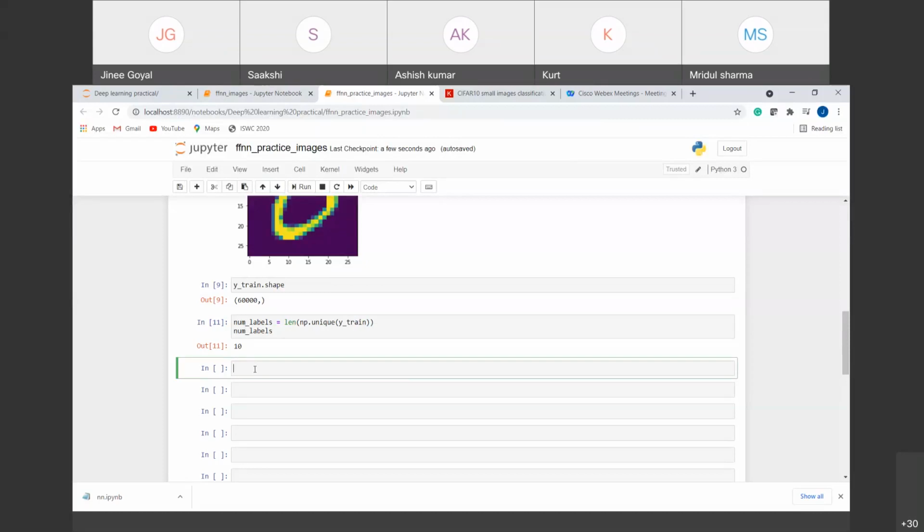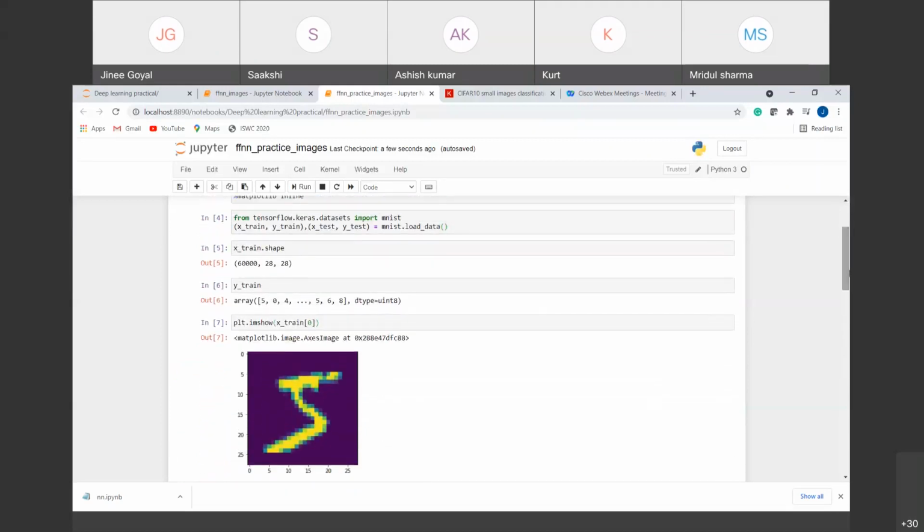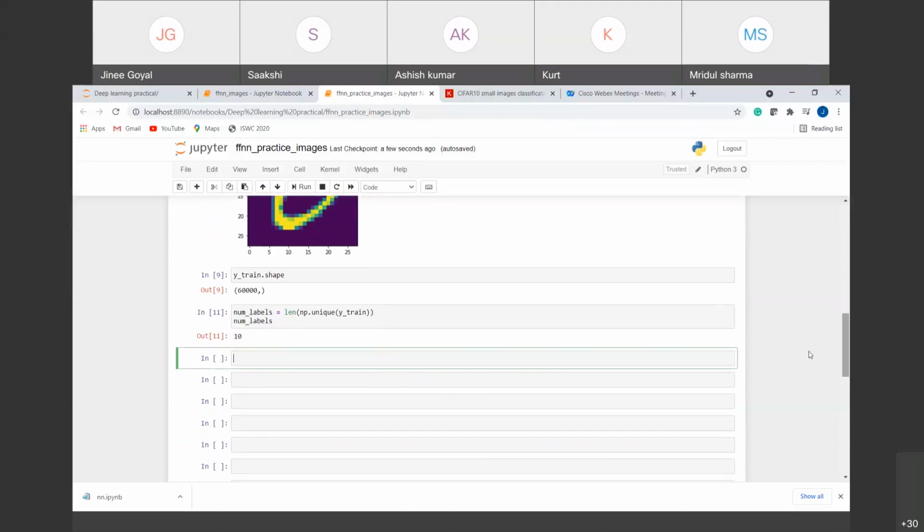Now, the next thing that is different here is that, first of all, we have to convert this Y train data into categorical data, right? If we see the type of this, it will show us integer numbers. We want to convert it from integer numbers to categorical data. These should not be considered as random numbers. These should be considered as categories, right?